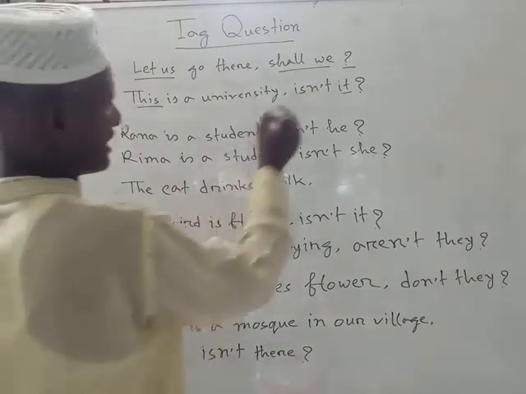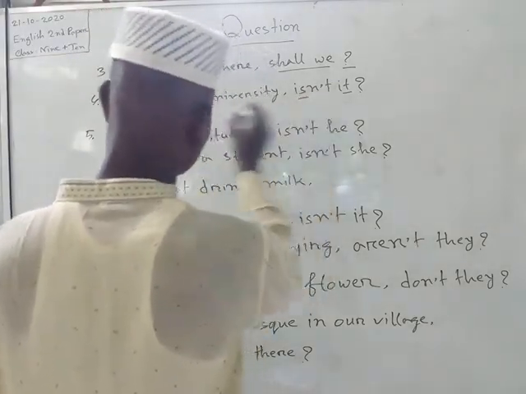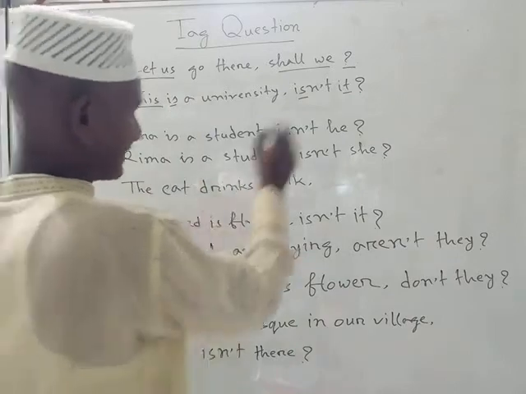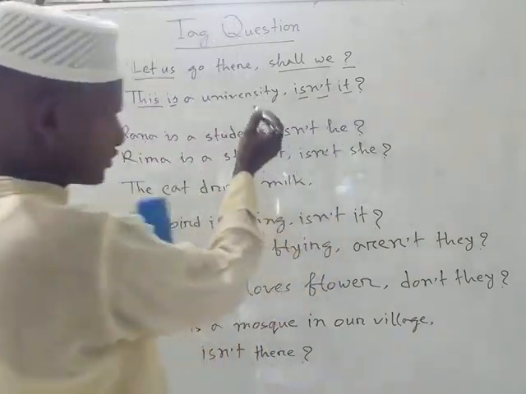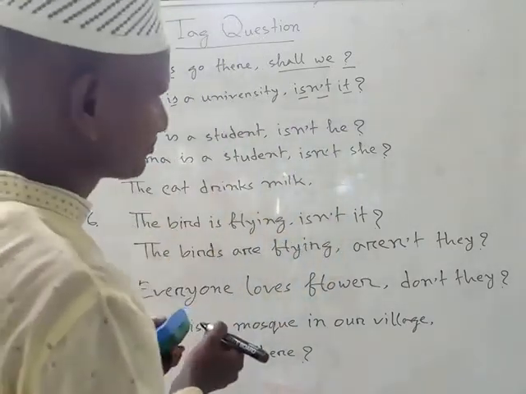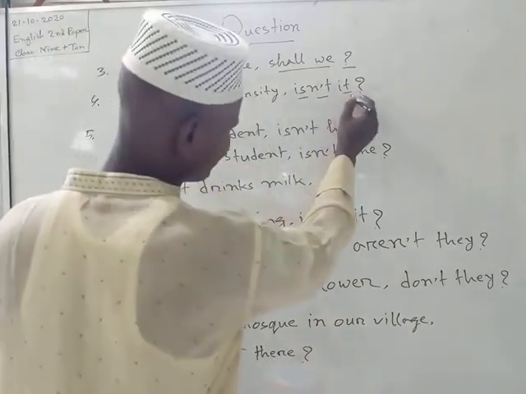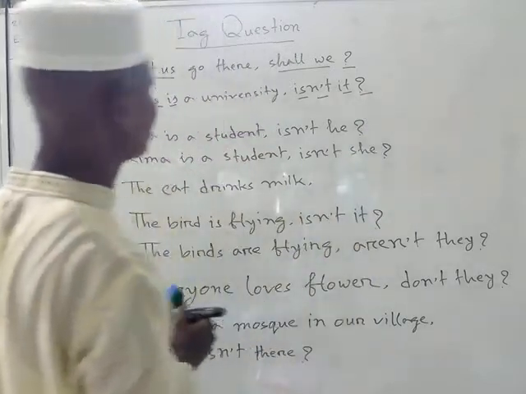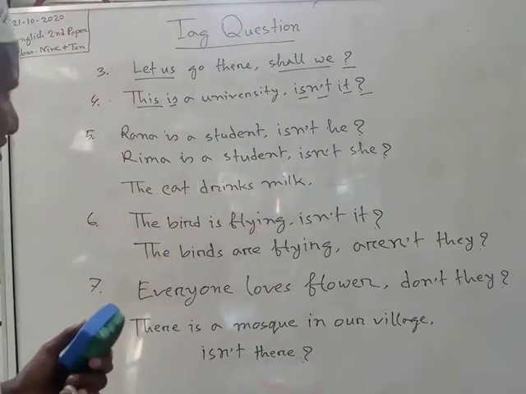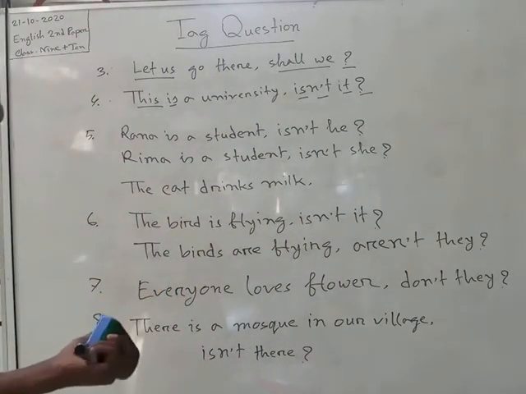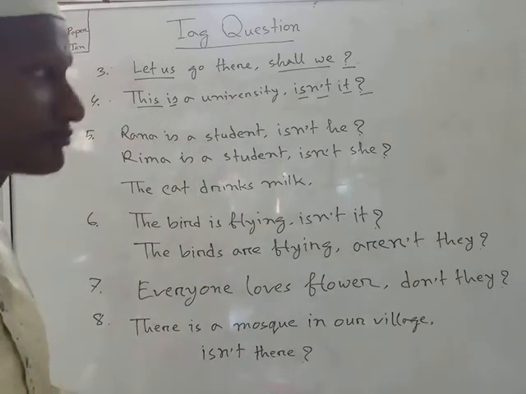That is, first we have to take the auxiliary verb "is," here "is" and then "n't," because the statement is affirmative, and then the pronoun of "this," "it," then the note of interrogation. We can say, this is a university, isn't it?